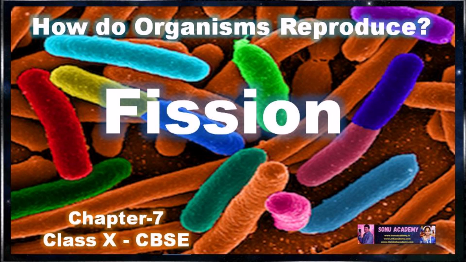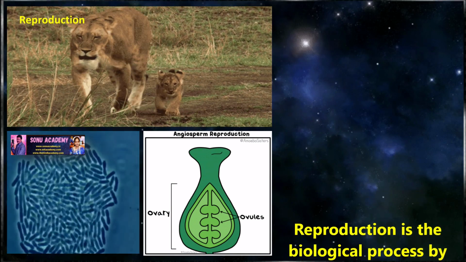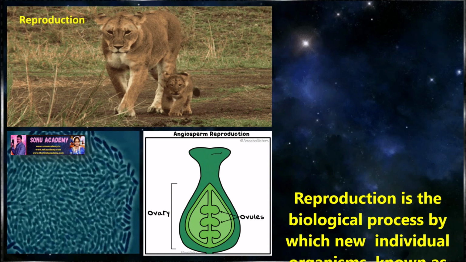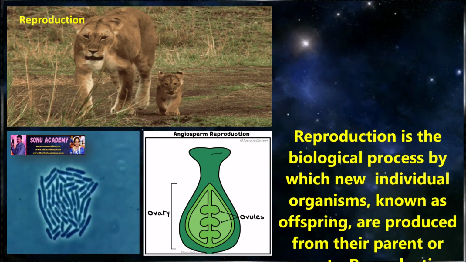Good morning dear students. Today we are going to discuss reproduction in organisms from chapter 7 of the CBSE syllabus, class 10. Children, till now we discussed the real life applications of understanding DNA and variations. Now let us discuss in detail what reproduction is.